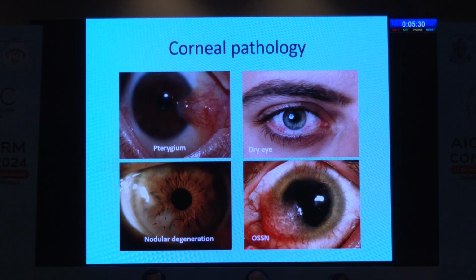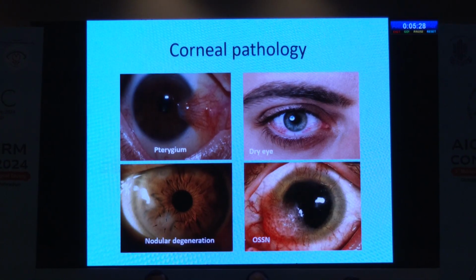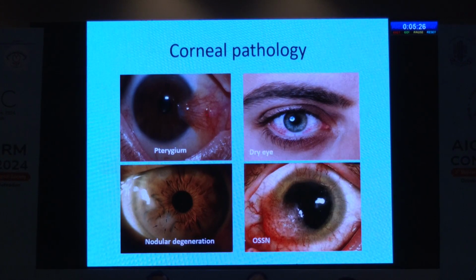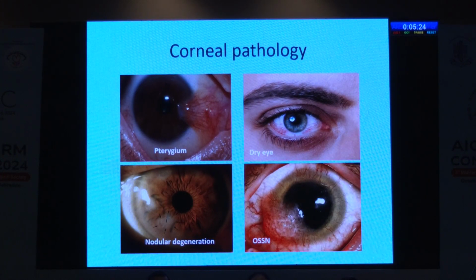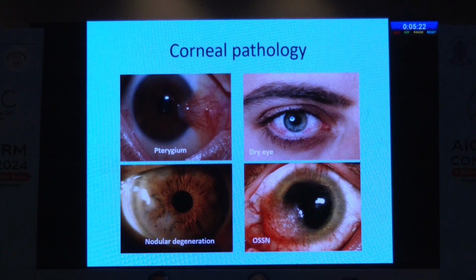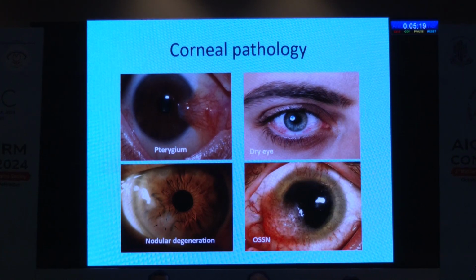So these are the pathologies. Most likely we include pterygium, which is the most common. Then there is dry eye, and also some nodular degeneration. This is very rare for OSSN.